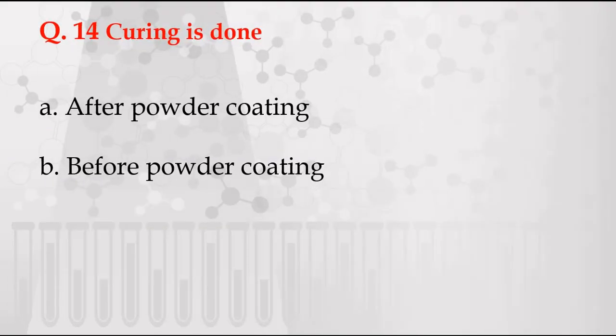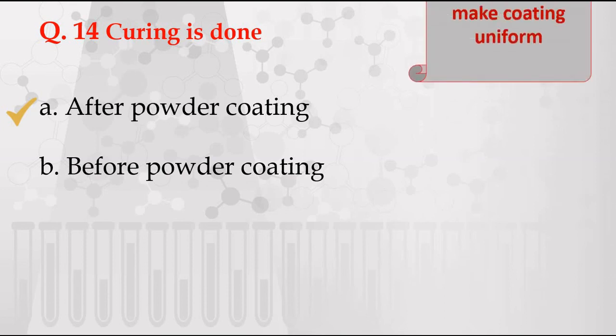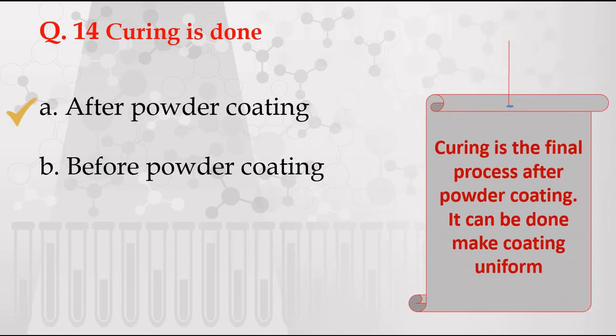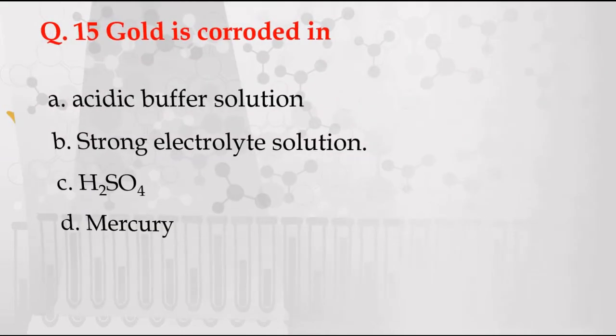Next question. Curing is done, options are A. After powder coating and B. Before powder coating. The correct answer is A. After powder coating, because curing is the final process after powder coating. It can be done to make coating uniform.